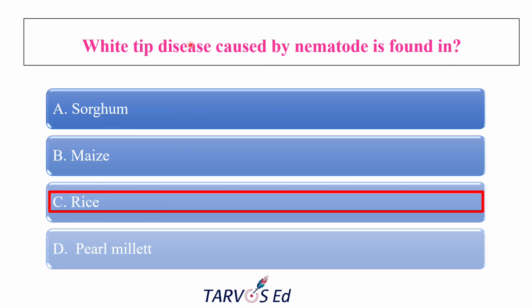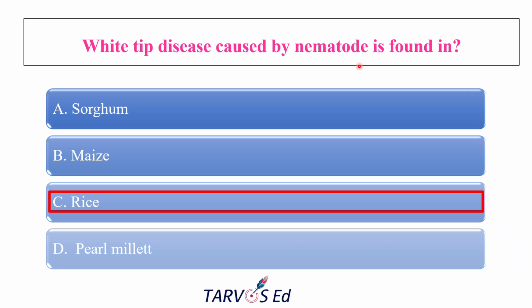So white tip disease of rice is usually caused by the nematode Aphelenchoides besseyi, which is also known as rice leaf nematode. Okay, why? Because the tip of the young rice leaves turns white and dies back. The affected leaves show chlorotic to white streaks starting from the tip. They feed on the chlorophyll, so it becomes white. So that's why it is called white tip disease.